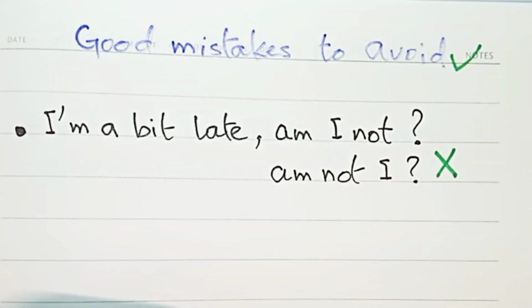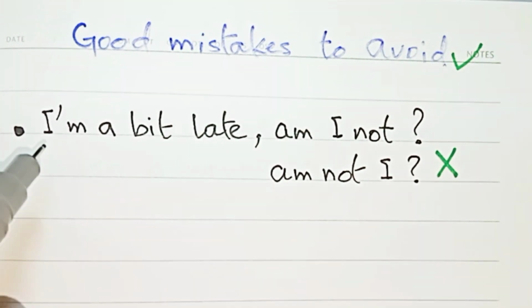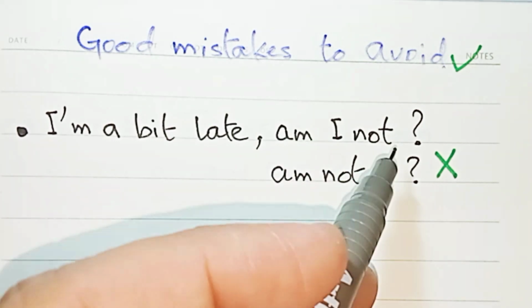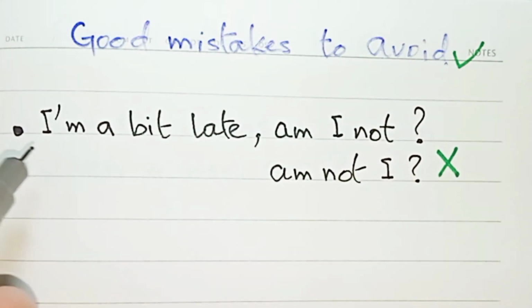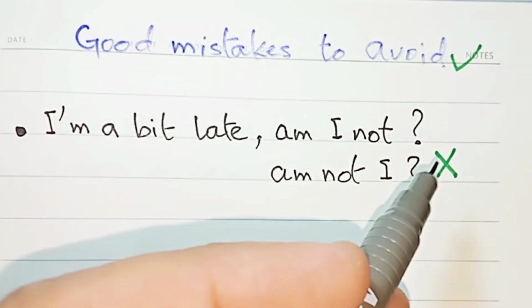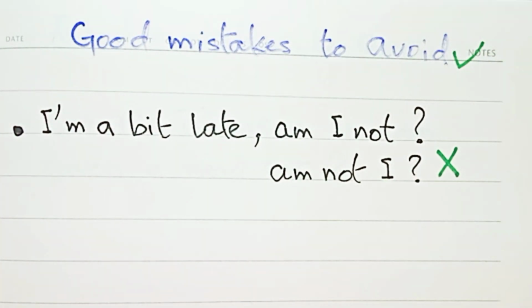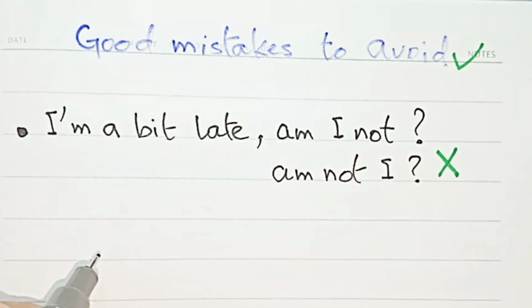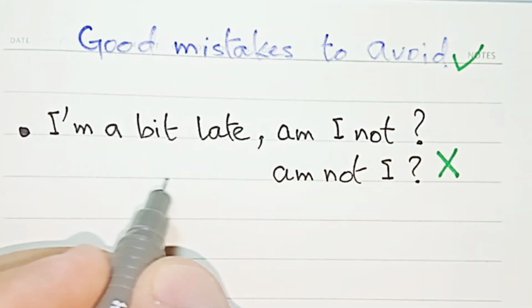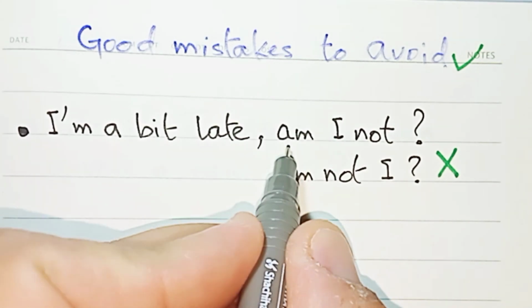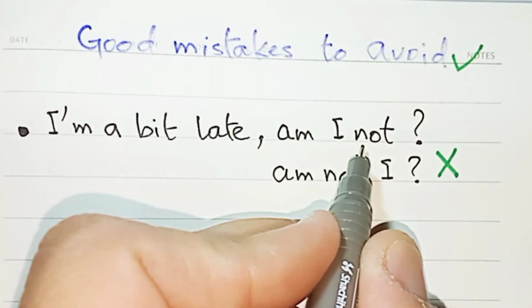So, where's the problem? Read the sentence. I'm a bit late, am I not? Or I'm a bit late, I'm not I. It's wrong. Guess why? The rule says, or this is not common. It's not common in English to use am I not.